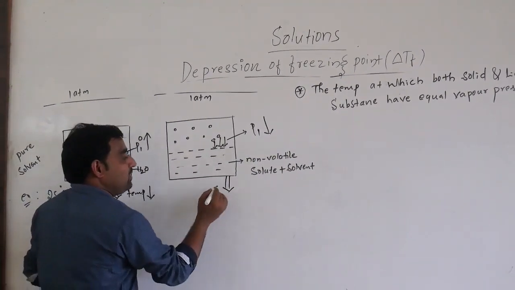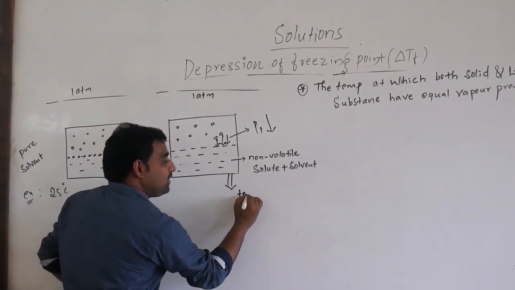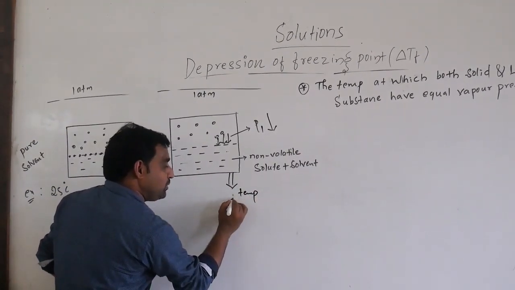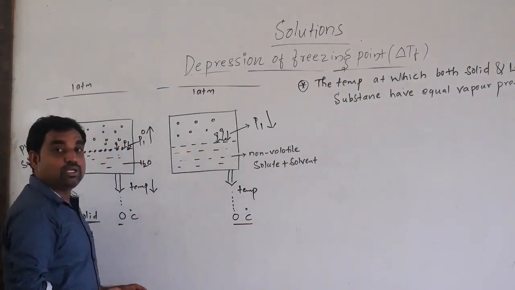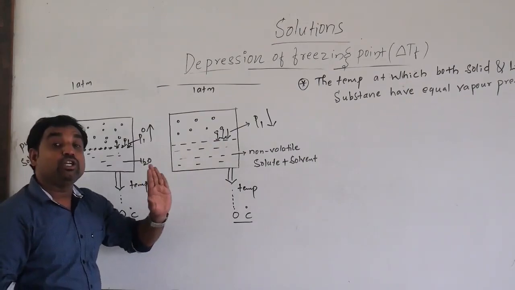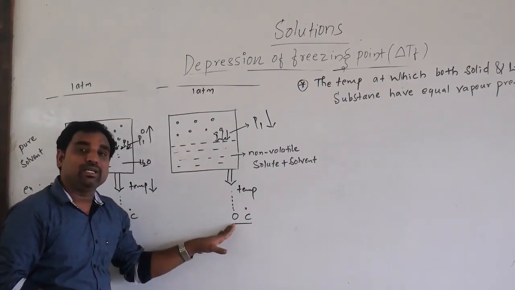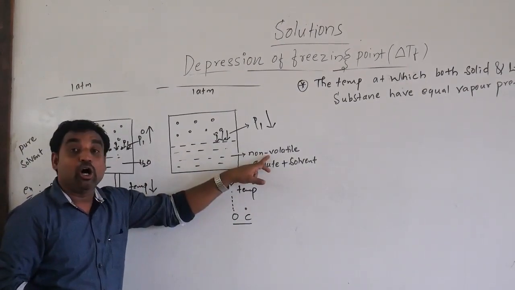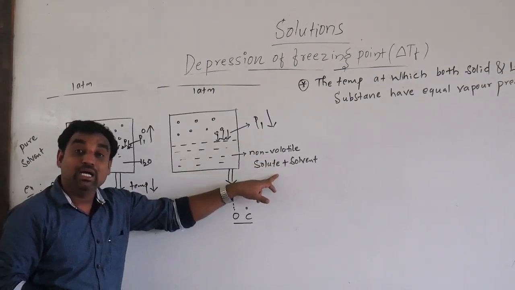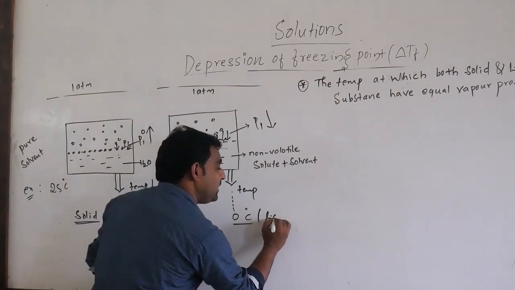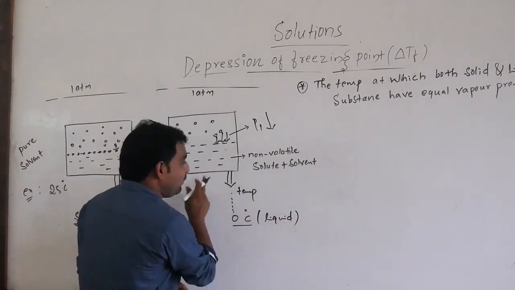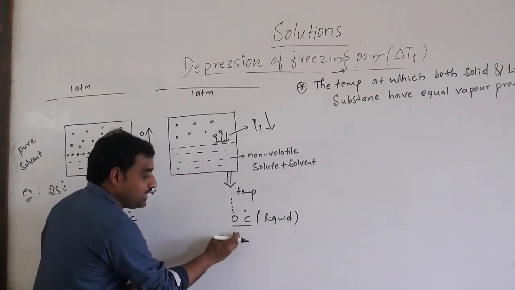If you decrease the temperature to 0 degrees Celsius, this solution will not freeze because of the non-volatile solute present in the solvent. At 0 degrees Celsius it is still in the liquid state.